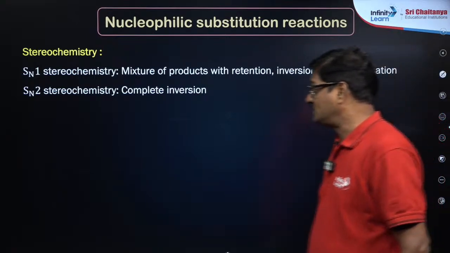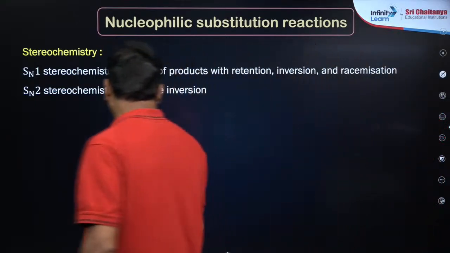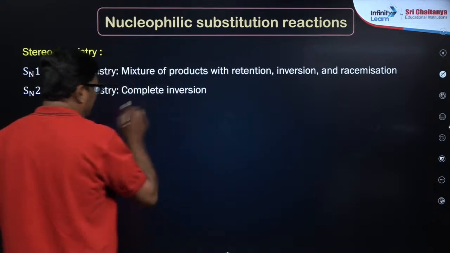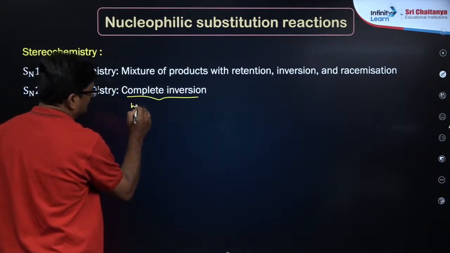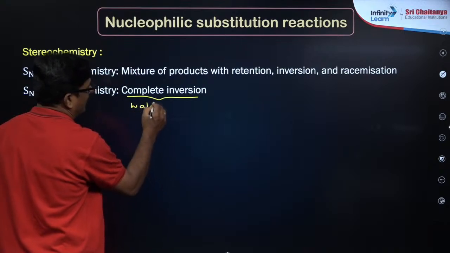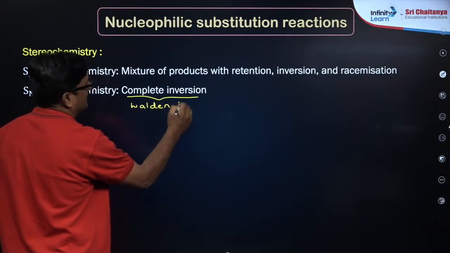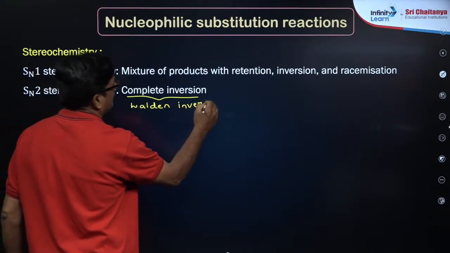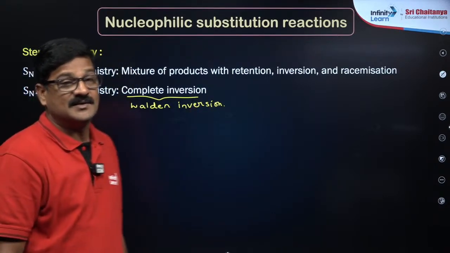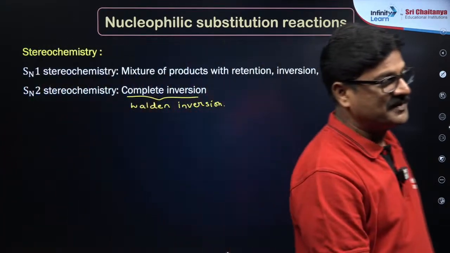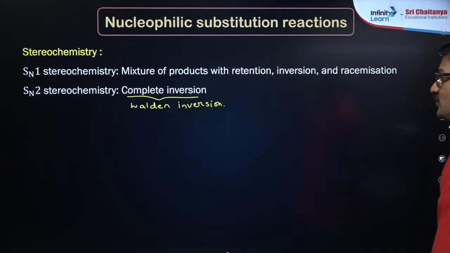Whereas SN2 stereochemistry: complete inversion takes place. What is its name, dear? Walden inversion. This is what you call Walden inversion. Is it making sense? If you have any doubt, ask.